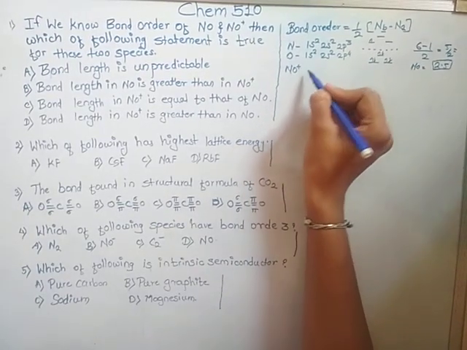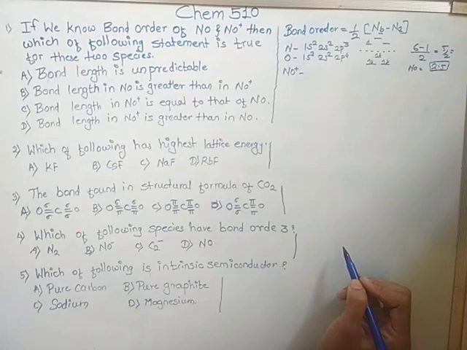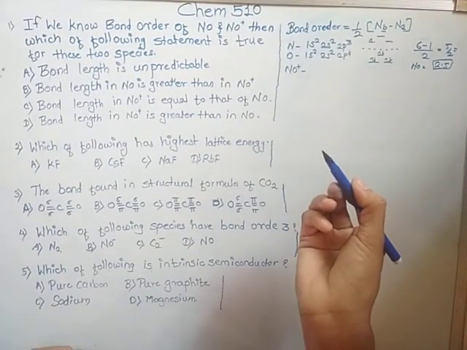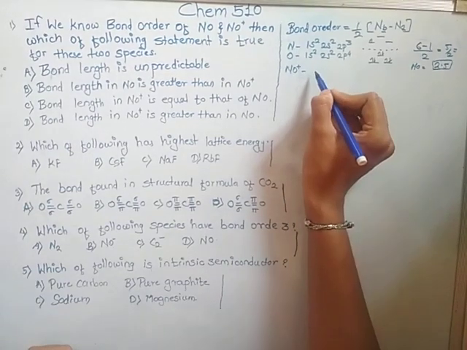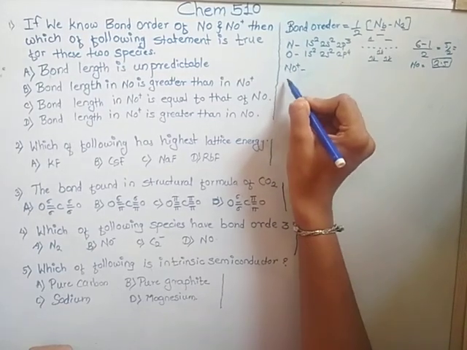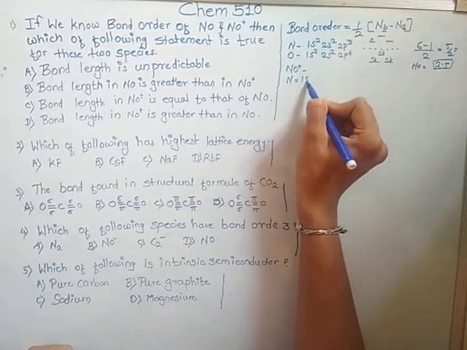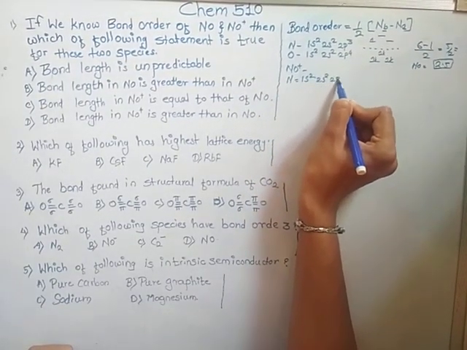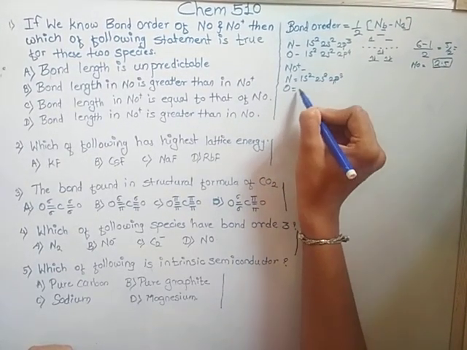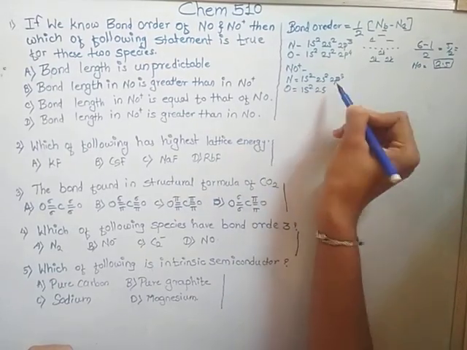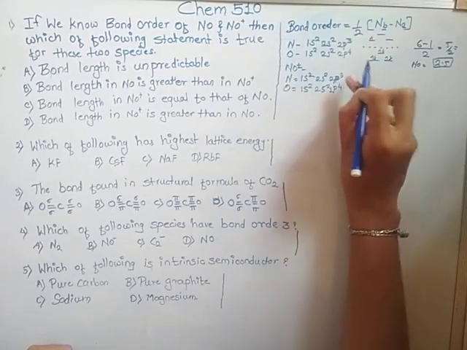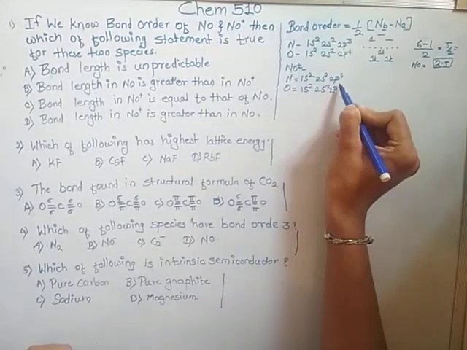Now NO plus. When a plus sign is assigned, 1 electron is removed. So, nitrogen is 1s2, 2s2, 2p3, and oxygen having 8 electrons is 1s2, 2s2, 2p4, but with the plus sign, it becomes 2p3.